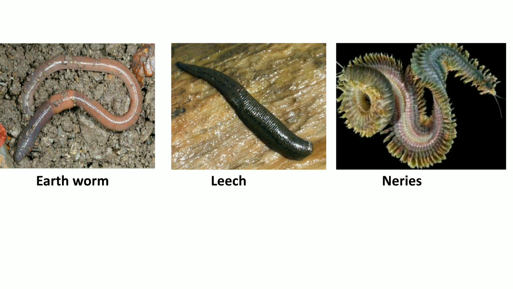Here, the first one is earthworm. The second one is leech, Hirudinaria granulosa, usually found in our marshy areas and paddy fields. The last one is Nereis, a marine organism. It is not common to us. I have only seen Nereis in laboratories.